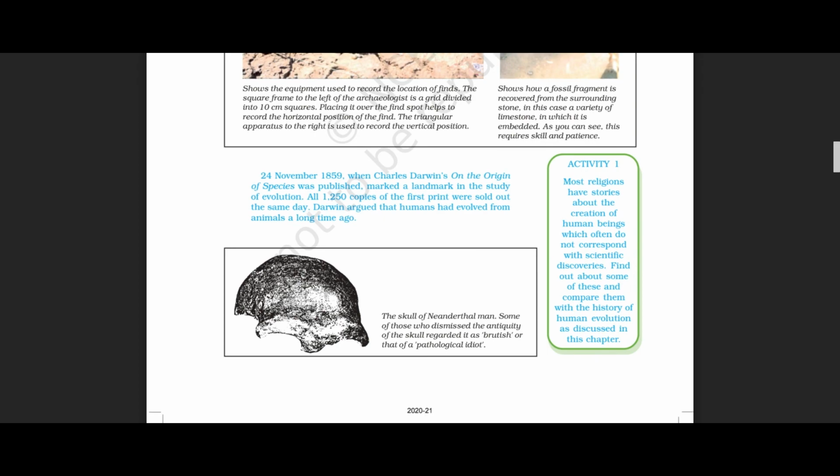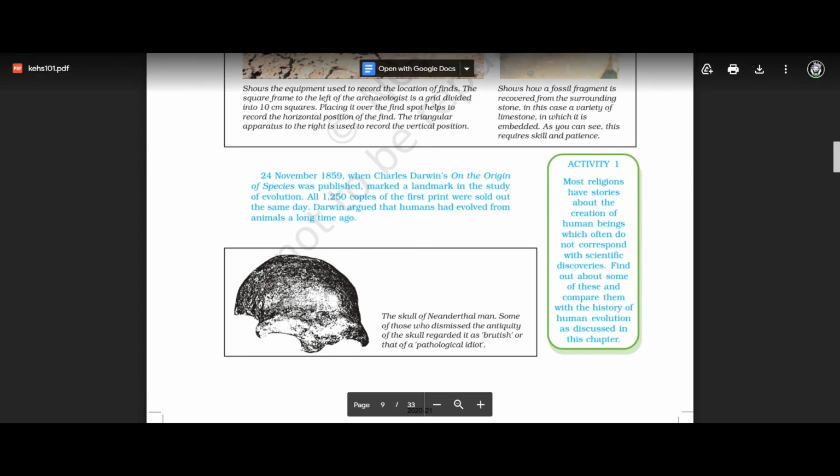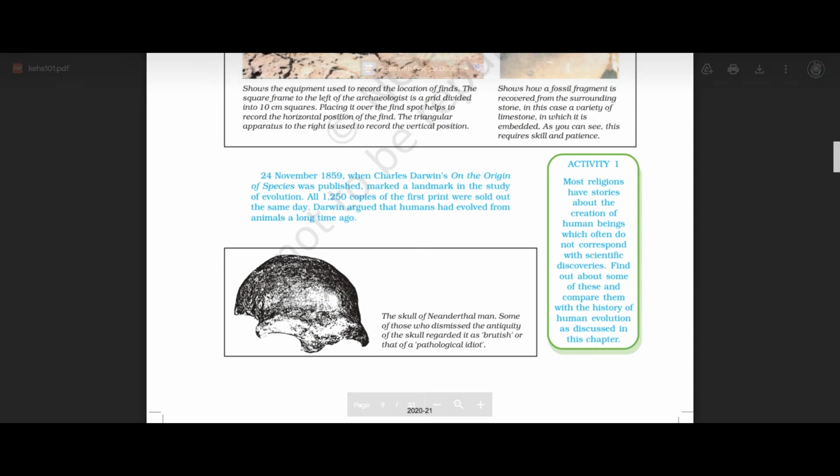Then we studied that Charles Darwin, a natural historian, on 24th November 1859 published On the Origin of Species, which marked a landmark in the study of human evolution. On the first day itself he printed 1250 copies, and on the same day all the copies were sold out.